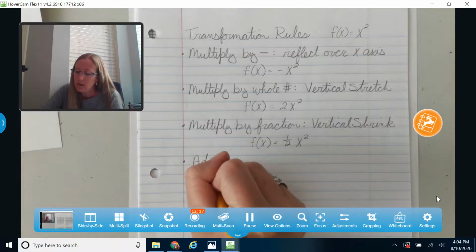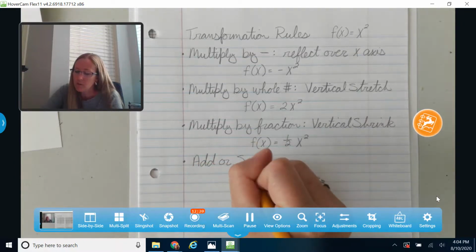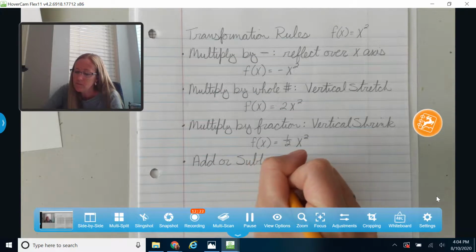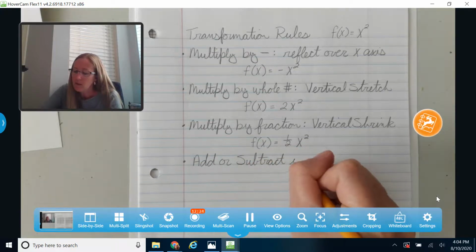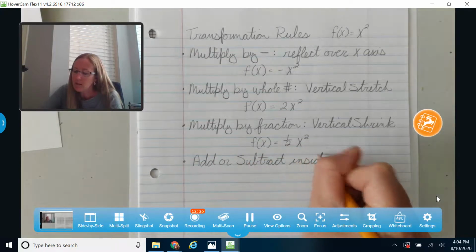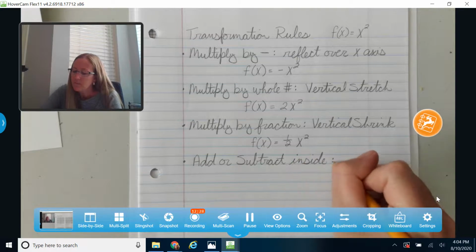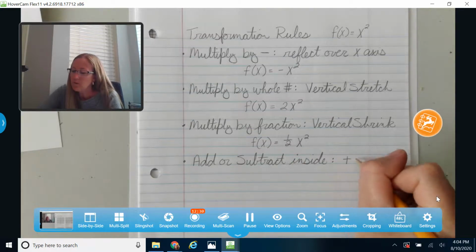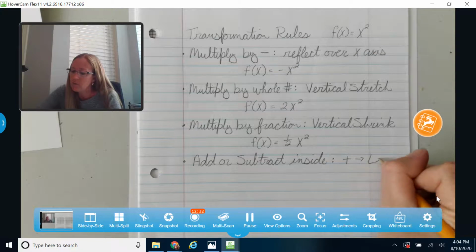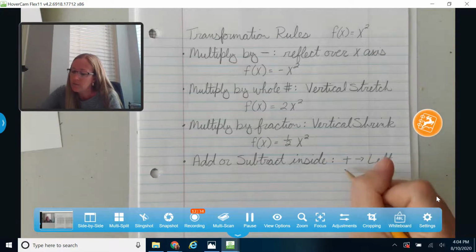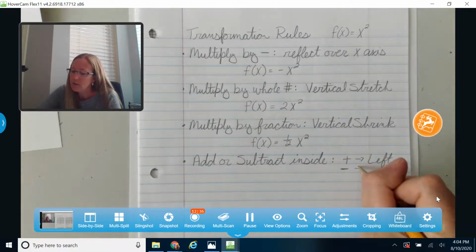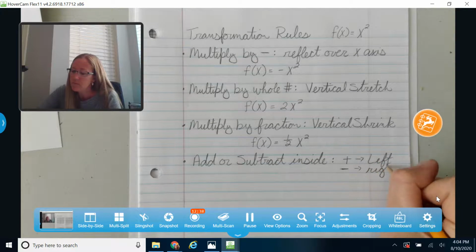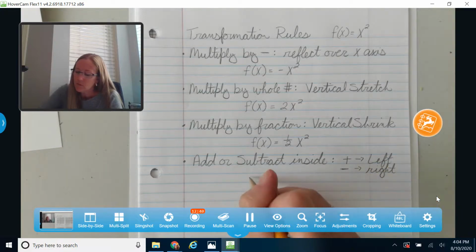Okay, let's say I have something added or subtracted on the inside of my function. I'll show you what inside means here in just a minute. So these are kind of opposite from what you would think. An add is going to make you move to the left, and a subtract is going to make you move to the right. It'll look a little bit like this.